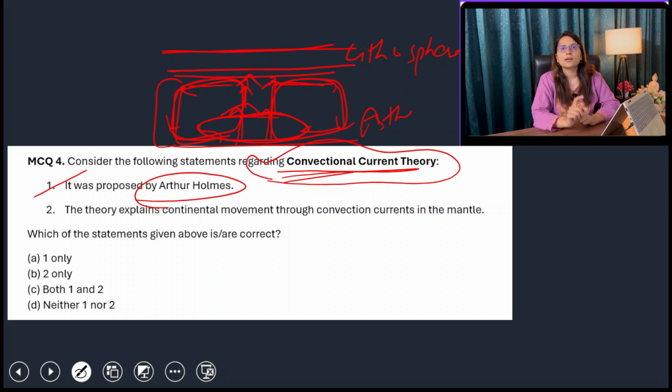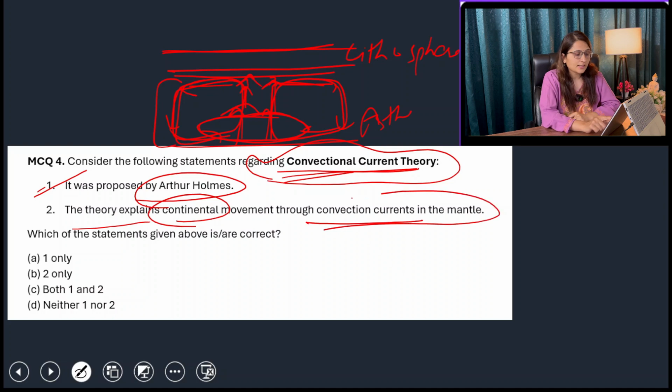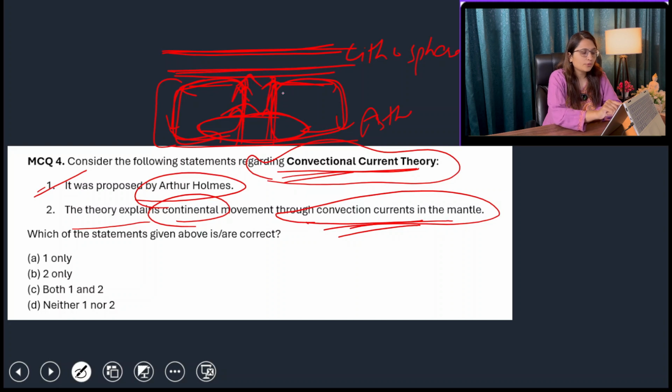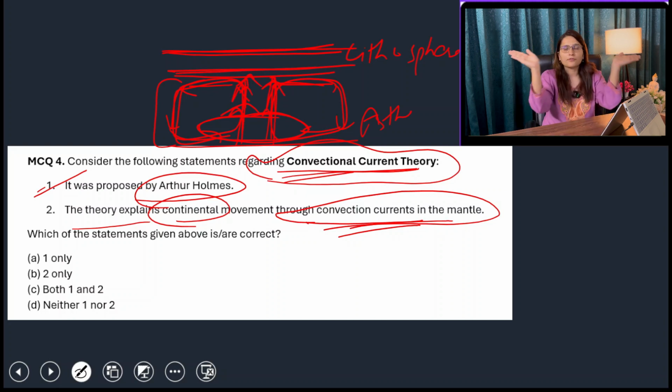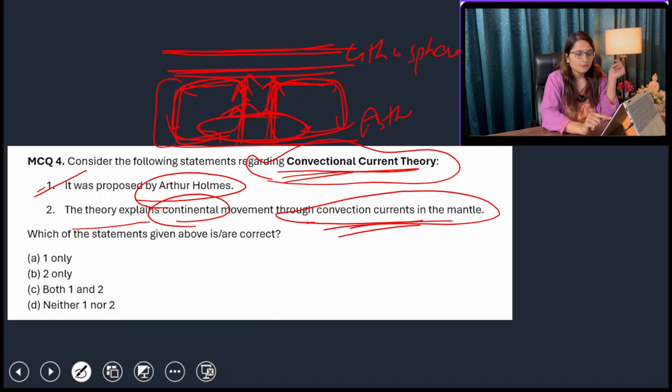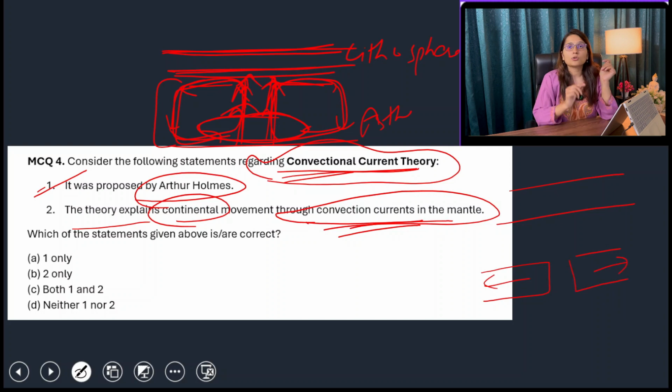And these convectional currents were basically found by Arthur Holmes. He was a British scientist. So the theory explains continental movement through convection currents in the mantle. Because no pole fleeing force or tidal force was responsible for the drifting of continents. But as the lithosphere is there and these convectional currents are moving towards the surface and diverging from that point, they will exert pressure on this lithospheric plate. And with the movement of this magma, this lithospheric plate will also diverge away. First the lithosphere was like this, and ultimately the lithosphere becomes like this. The plates are moving away from each other.